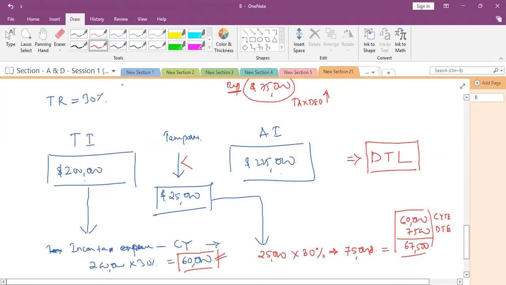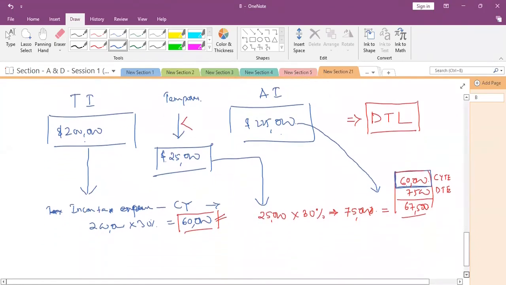Why? Because the total income recognized in accounting books is 225,000. So current year tax is not 60,000, it is 67,500. But the income tax department asks us to pay only 60,000 now, and the 7,500 you will be paying later on. So that is considered as deferred tax liability.